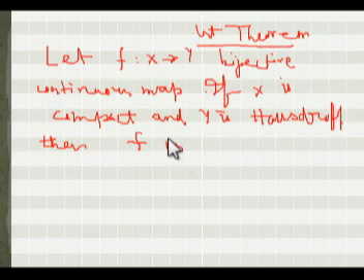You know the definition of homeomorphism. Given that f is a bijective continuous map, we have to prove that the inverse is also a bijective continuous map. That will prove that f is a homeomorphism.